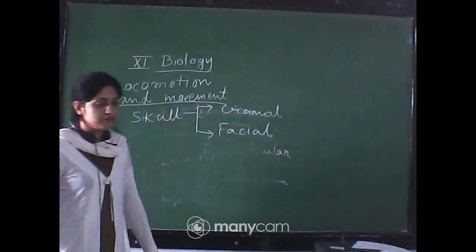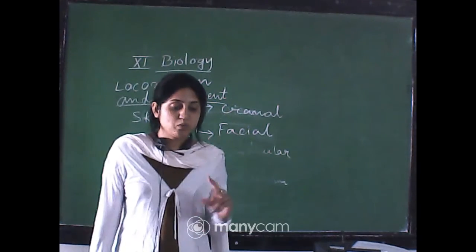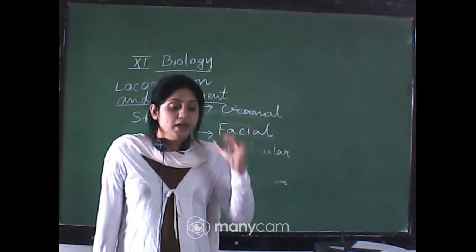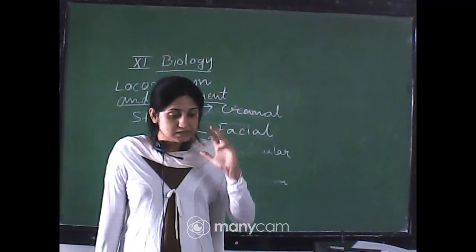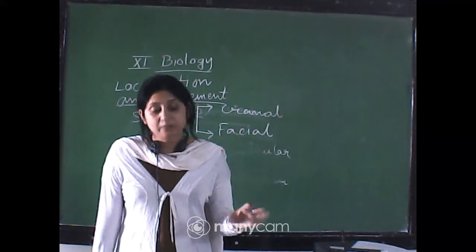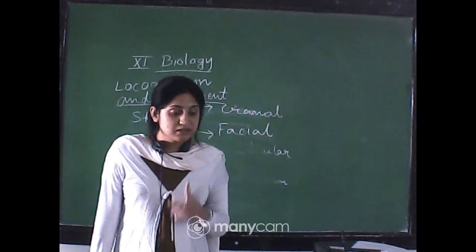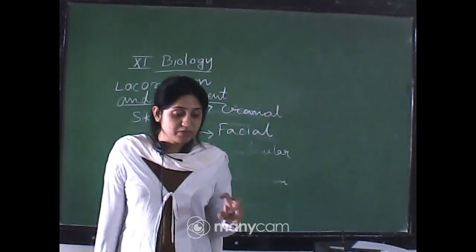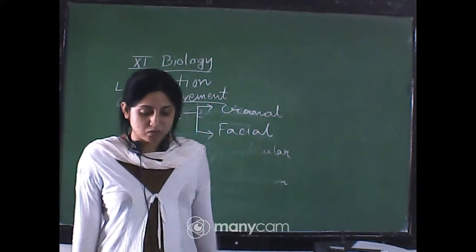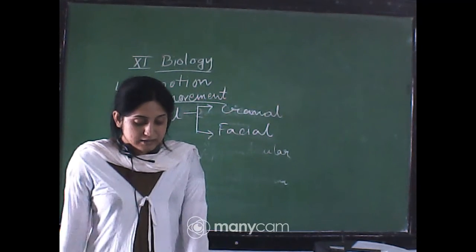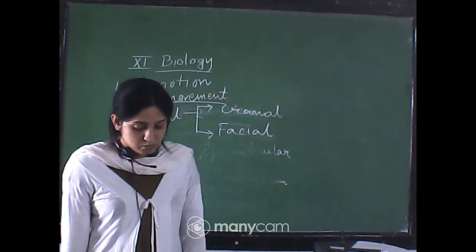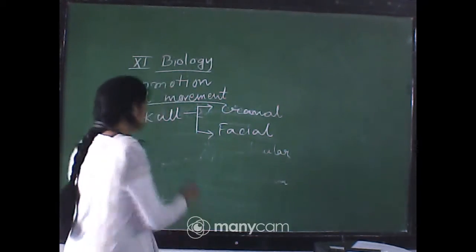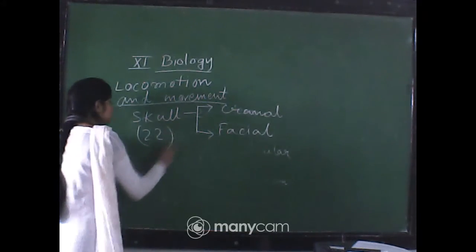Okay, the skull content is most important. Which bones are present, how many it is composed of, and if any part has a special number or special name, you should mention that. This part is the most important in this chapter, okay? Many short-type questions come from each and every part of the bones. The skull is composed of two sets of bones, cranial and facial, a total of 22 bones, okay? So the skull bones number 22.